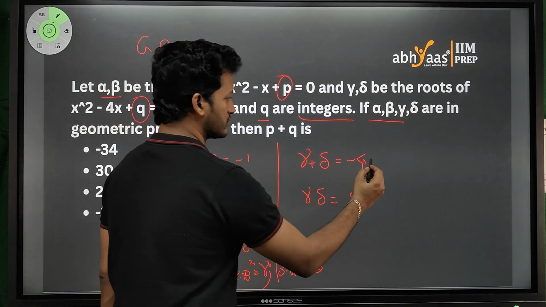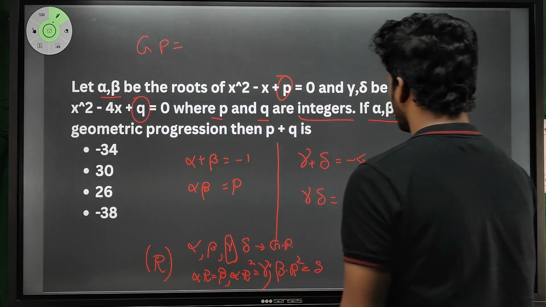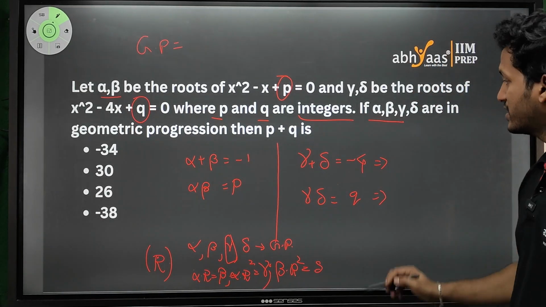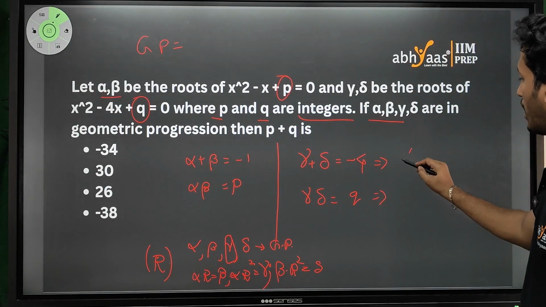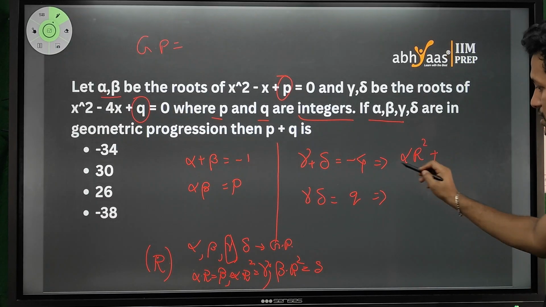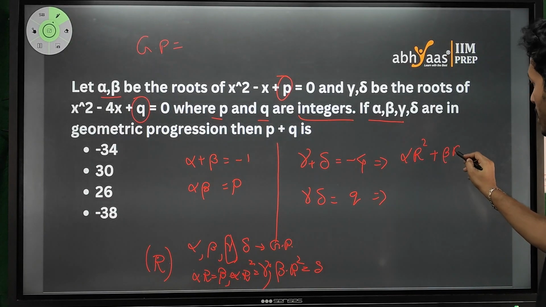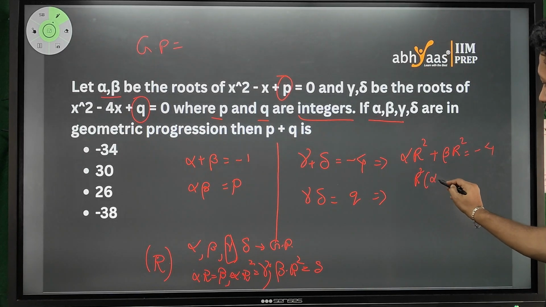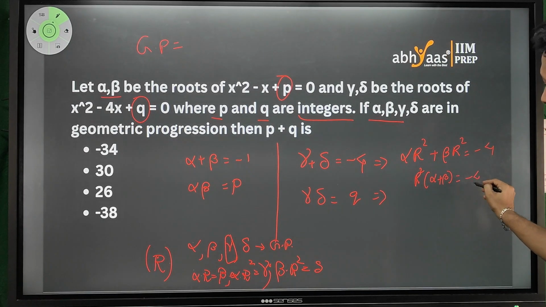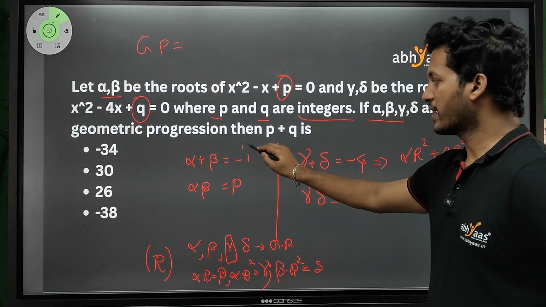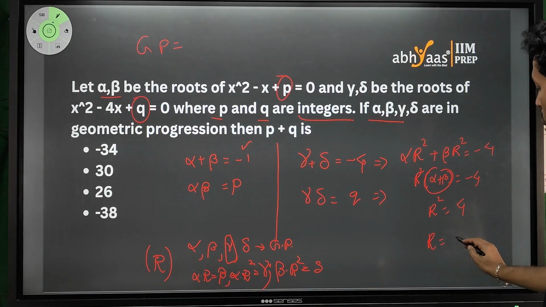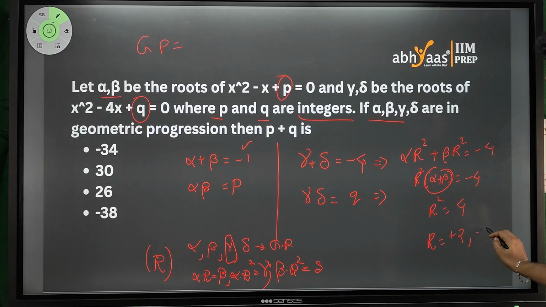In what way? Gamma and delta can be written as alpha R square plus beta R square, that is equal to minus 4. That means if I take R square common, alpha plus beta would become minus 4. Alpha plus beta is nothing but minus 1. That means R square is equal to minus 1 and minus 4 will get cancelled away and I'll get 4. Now R, the common ratio, either it is plus 2 or minus 2.